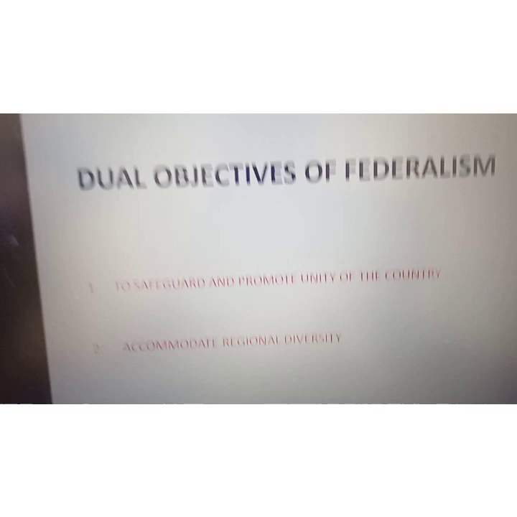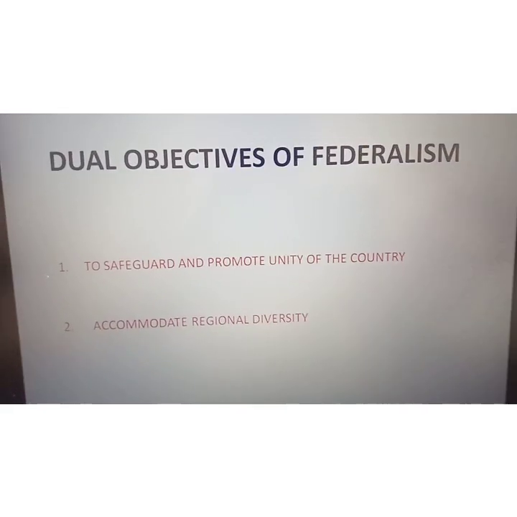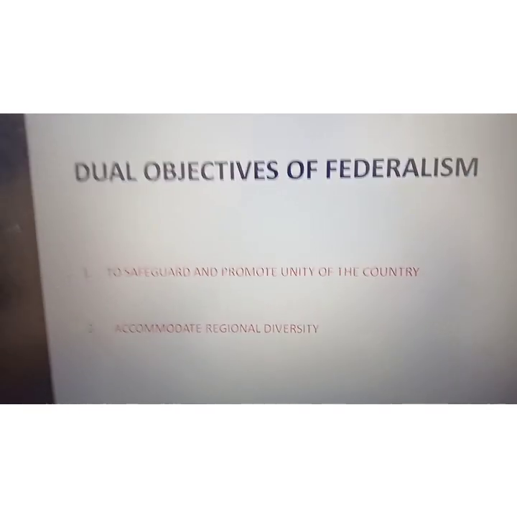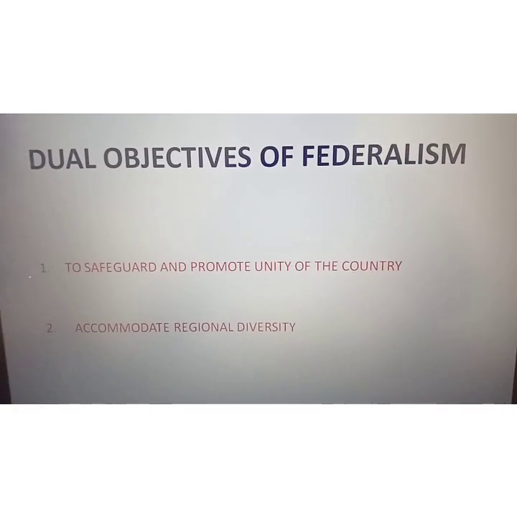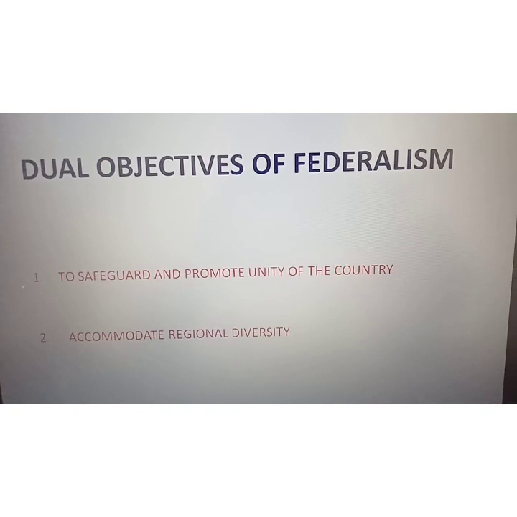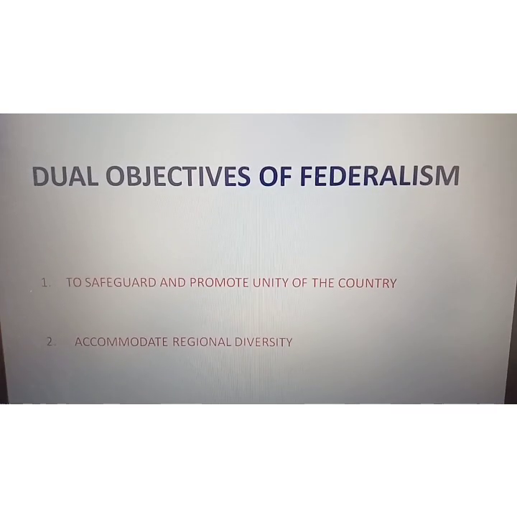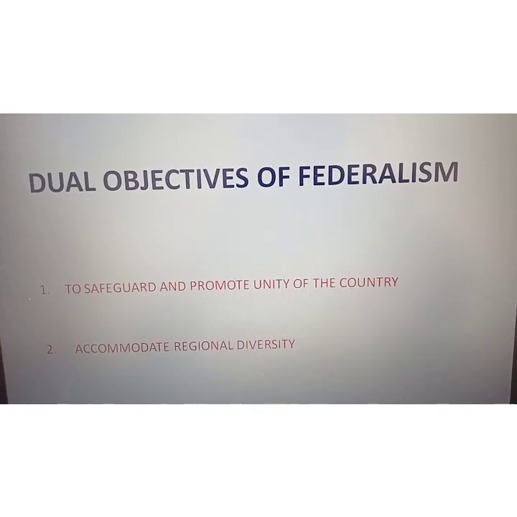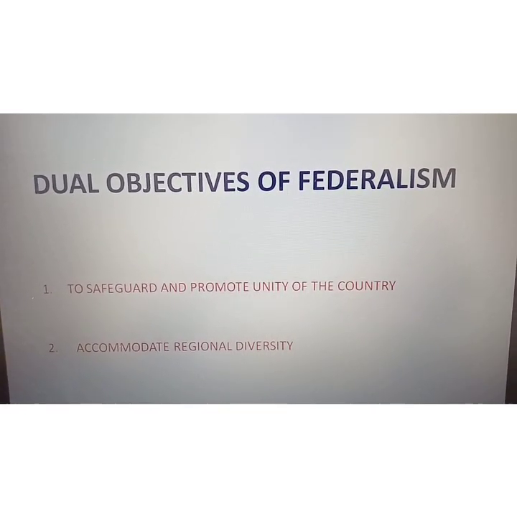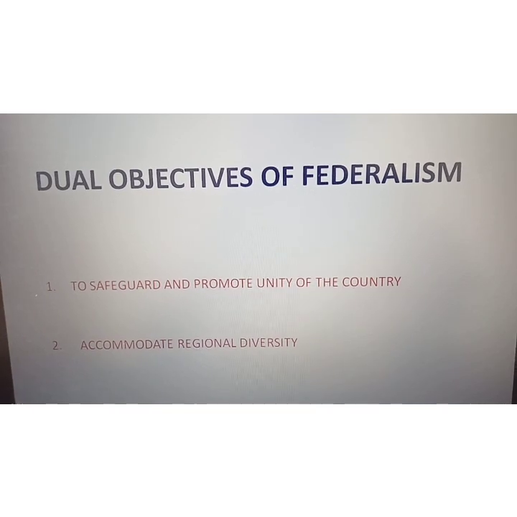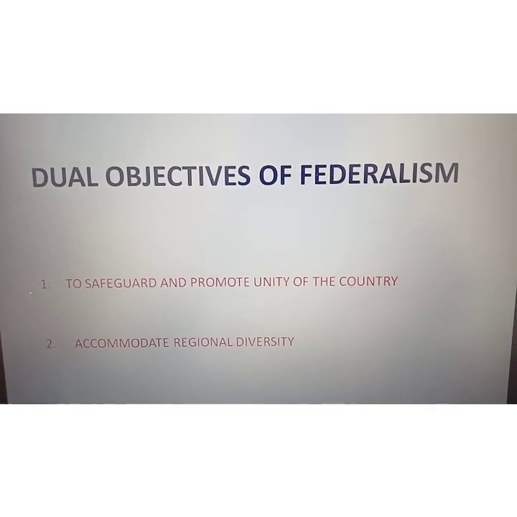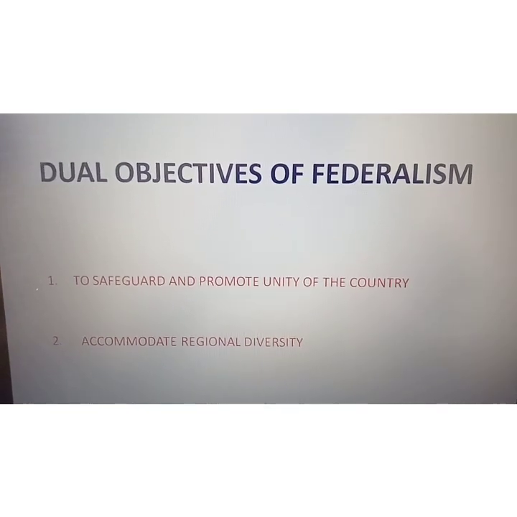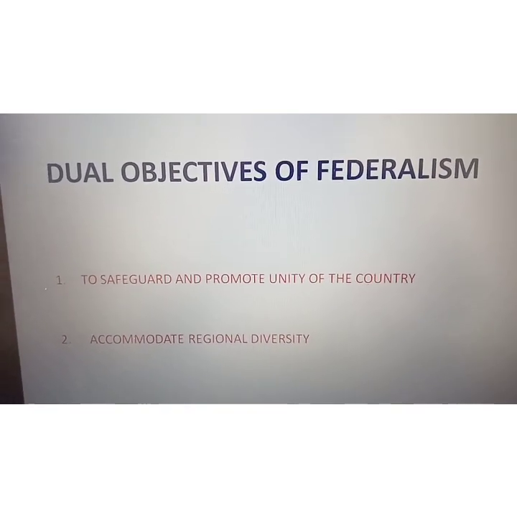Now you see, we will discuss at last the dual objective of federalism. Actually, every federal country has two objectives. Number 1, to safeguard and promote the unity of the country. So at any cost, for a big country like India, the first aim of federalism is to safeguard and promote the unity of the country, and that is possible in a big country like India by federalism.